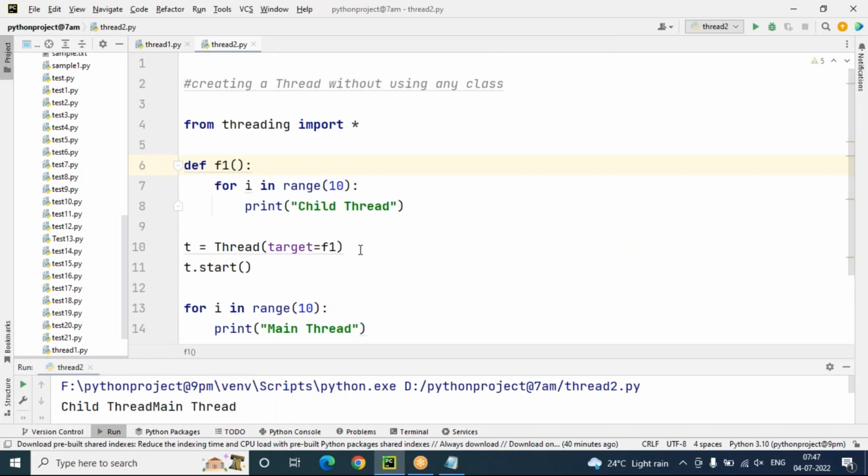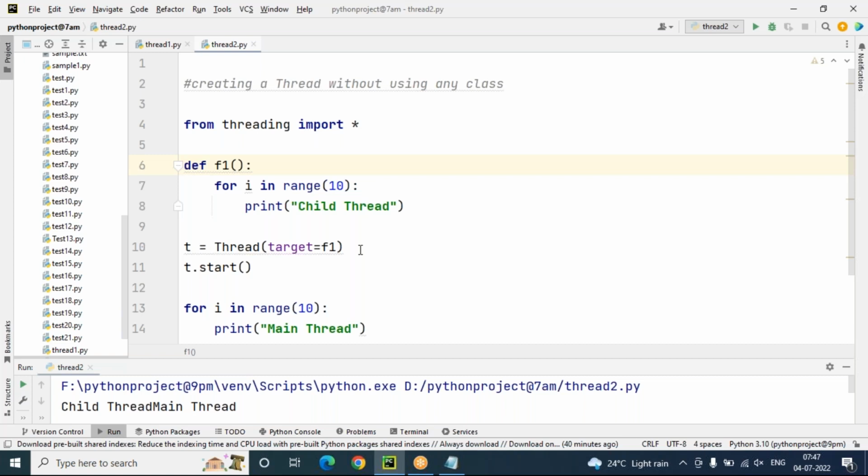So if multiple threads are present in our program, then we cannot expect the execution order. That means we cannot expect exact output for multi-threaded programs, because multiple threads are executing the code in parallel.